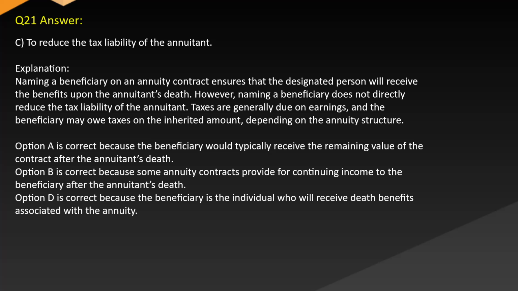Option A is correct because the beneficiary would typically receive the remaining value of the contract after the annuitant's death. Option B is correct because some annuity contracts provide for continuing income to the beneficiary after the annuitant's death. Option D is correct because the beneficiary is the individual who will receive death benefits associated with the annuity.